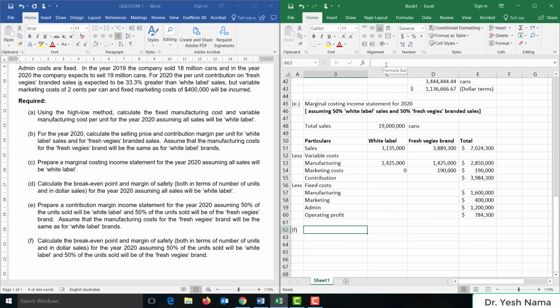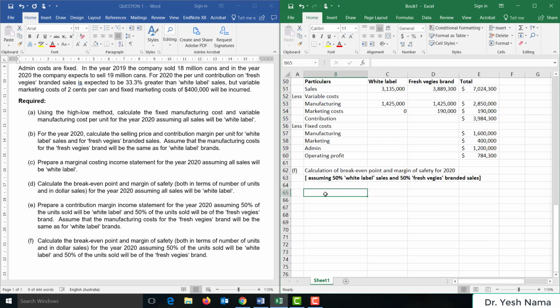Finally, let's move on to part F. Calculate the break-even point and margin of safety, both in terms of number of units and in dollar terms for the year 2020, assuming 50% of the units sold will be white label and 50% of the units sold will be fresh veggies branded. So let's calculate the break-even point and margin of safety for 2020, assuming 50% of white label sales and 50% of fresh veggies branded sales.